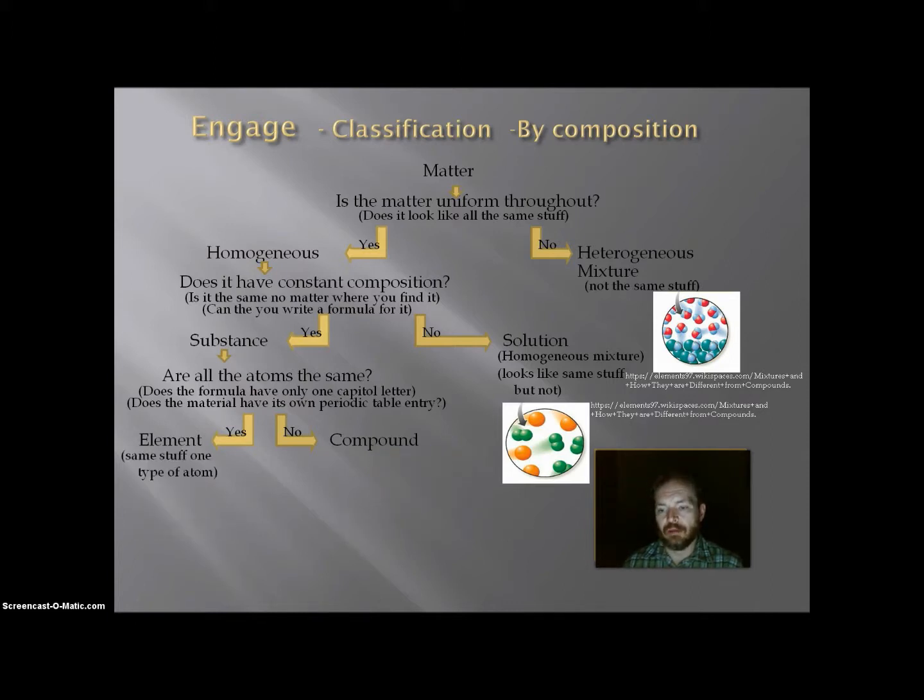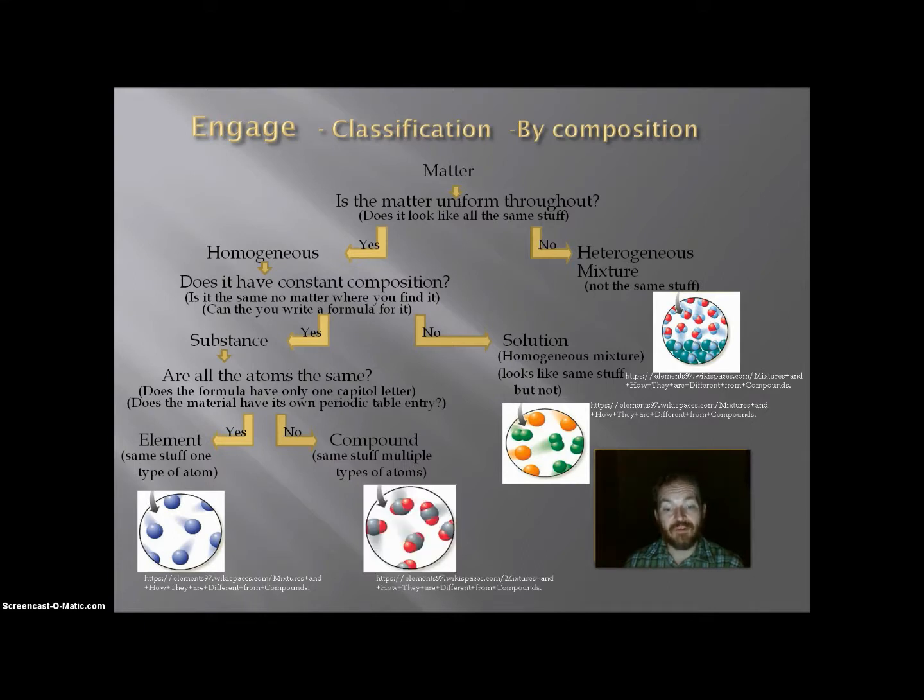So elements: same stuff, and there's only one type of atom. Molecularly represented, there's only one thing in there, and they are distributed. Compounds: same stuff, but multiple types of atoms. So there are groups of atoms, and all the groups of atoms are the same. Here you can see the one gray atom with the 2 red atoms. Every molecule has the same organization of atoms, so it is all the same stuff. There are just multiple types of atoms making up each particle. This ends the module on classification by composition.